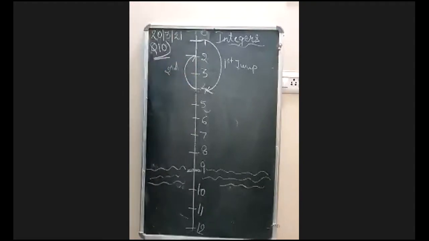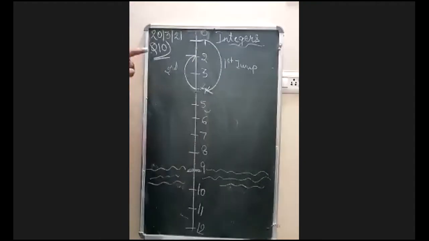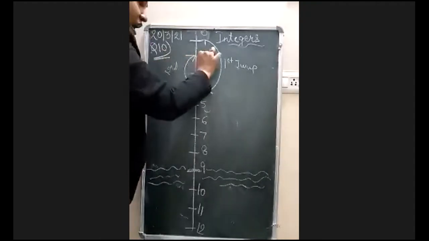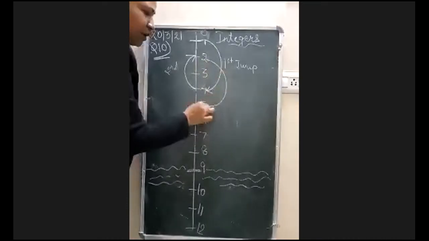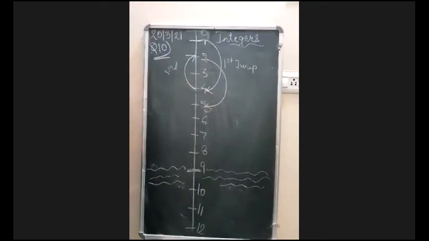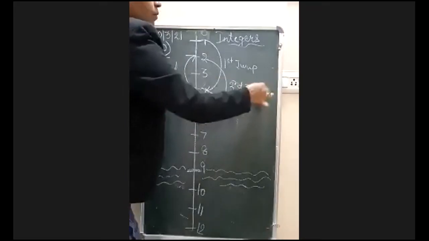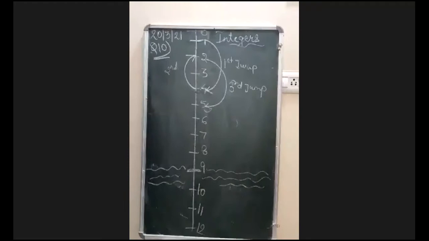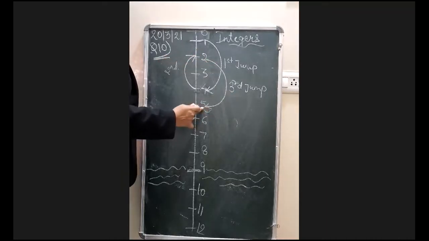Now the monkey will jump again. So now the monkey jumped again. How does the monkey jump? 3 steps at a time. So here it came, 1, 2 and 3. This time he will be on the 5th number. Okay, and this is the third jump. Just a minute, beta. Okay, now move on to the next thing. Now he has again taken the third jump. Okay, and he reached the 5th.